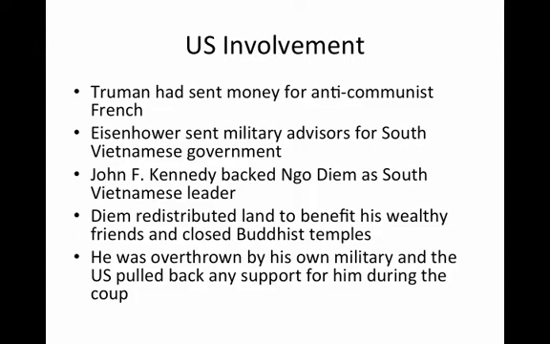He was Catholic. When he got back to South Vietnam, he redistributed land, but this redistribution program was really done to benefit his own wealthy friends. He then turned around and began closing Buddhist temples. Eventually, this led to a massive protest by Buddhist monks who walked through the streets of Saigon. And as they walked through these streets, one of these Buddhist monks came out of the group, sat down in what is known as the lotus position, and had gasoline poured on him and was set on fire.